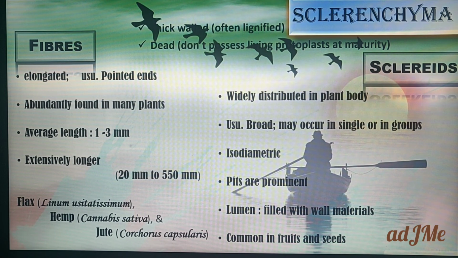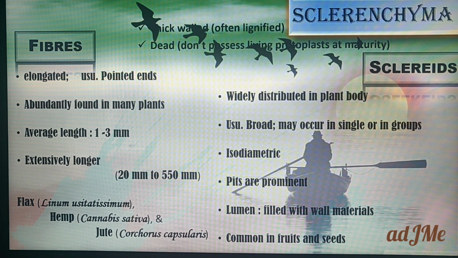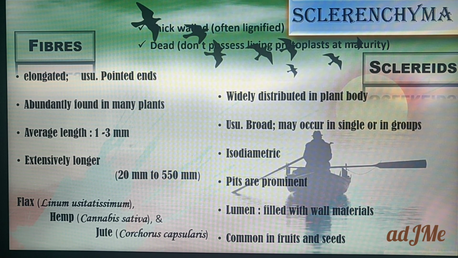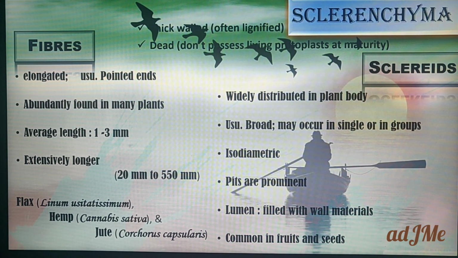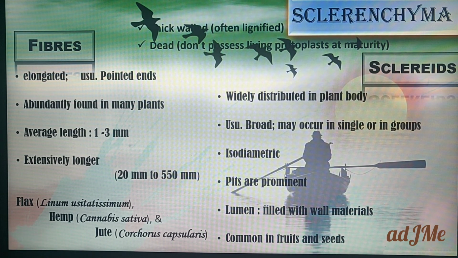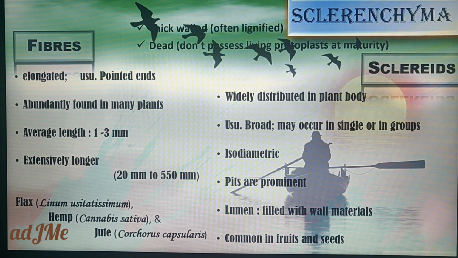Then the lumen, that is the inner structure. Sclerenchyma cells are elongated, so they look like hollow tubular structures. The space inside these tubular structures is what in biology we call the lumen. This lumen is filled with wall materials. Sclerites are mainly common in fruits and seeds.